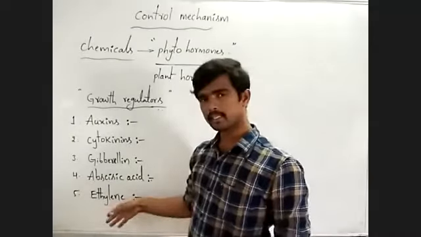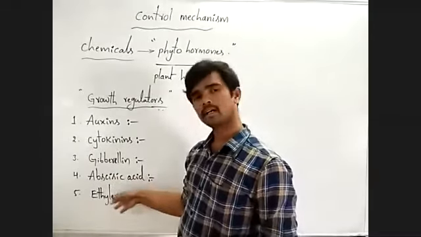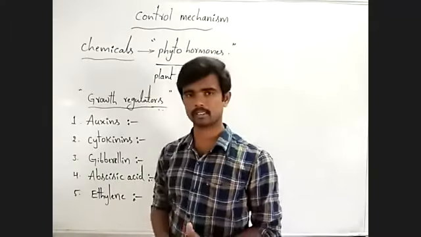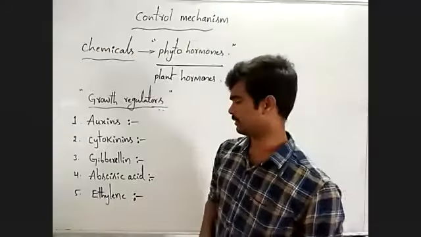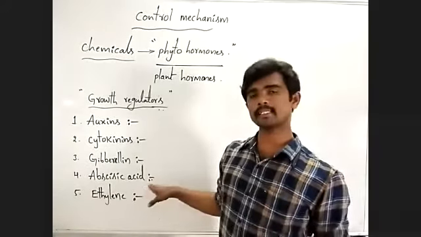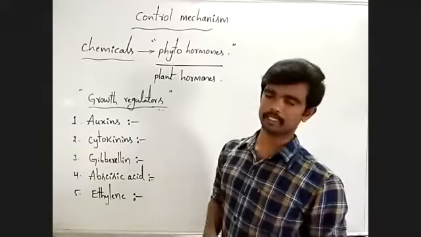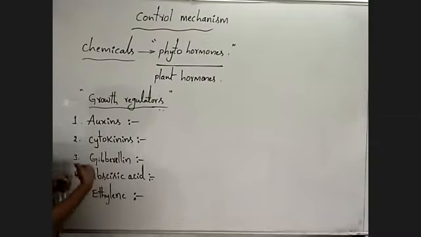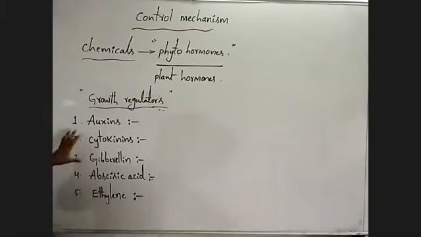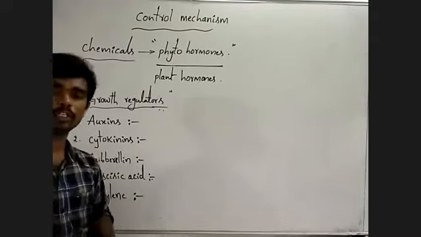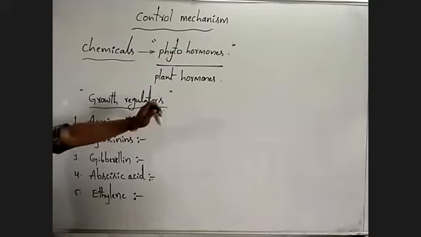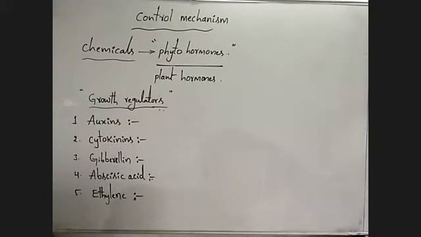Neither inhibitor nor promoter. Intermediary one. Abscisic acid is the growth inhibitor. Gibberellin or gibberellic acid, cytokinin, auxin, these are the growth promoters. Understanding? Observe carefully.